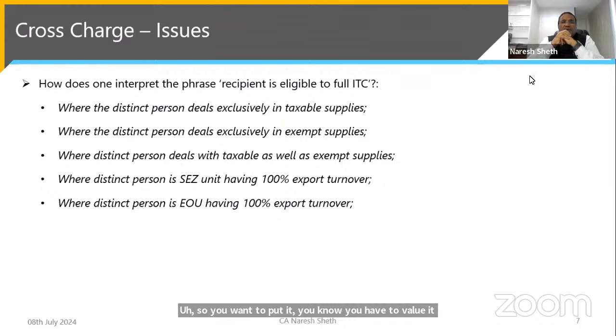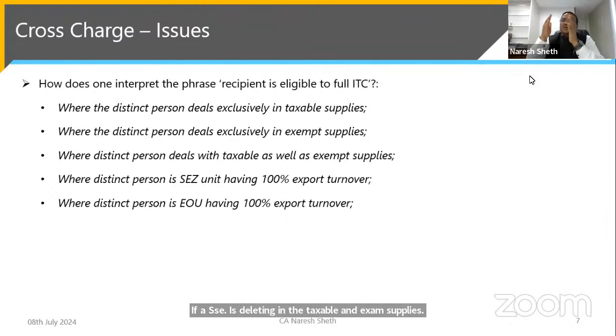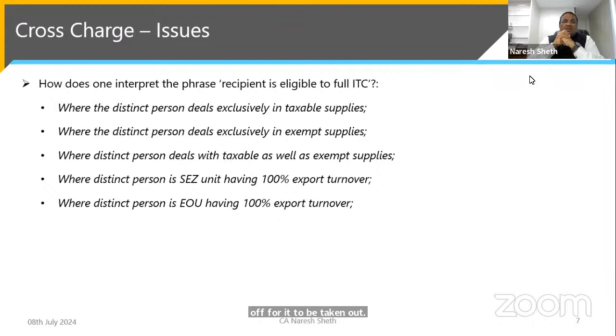Where the distinct person makes both taxable and exempt supplies, in my view, even in this case, definitely he doesn't get the full credit. The credit attributable to exempt supply has to be knocked off. So even in that case, the assessee has to value these services at a reasonably fair value.